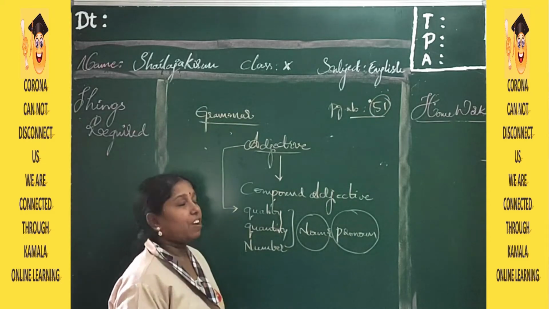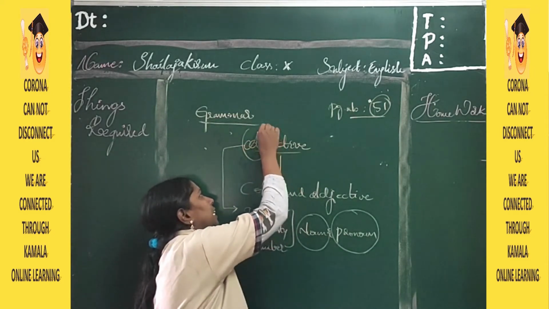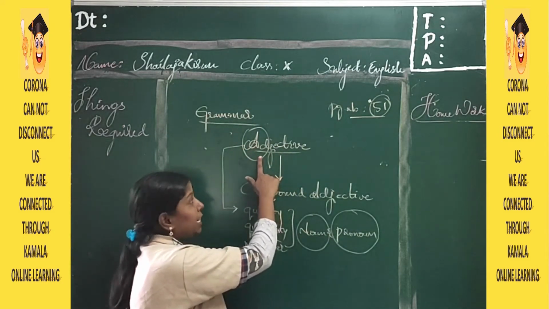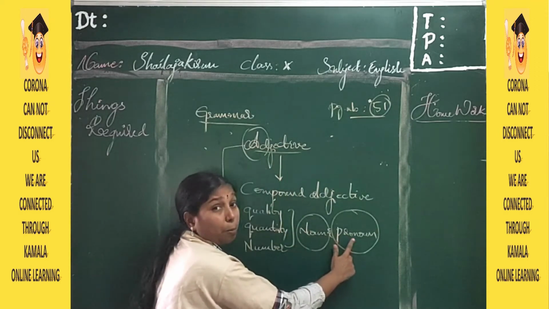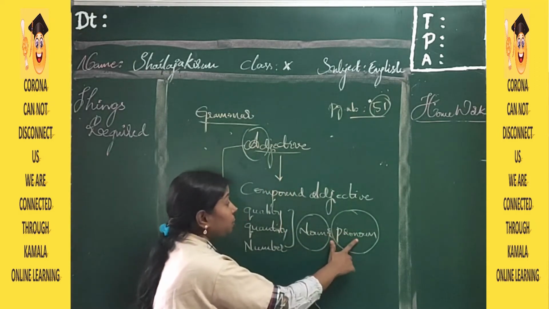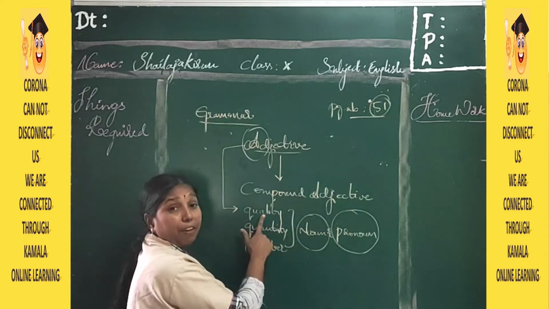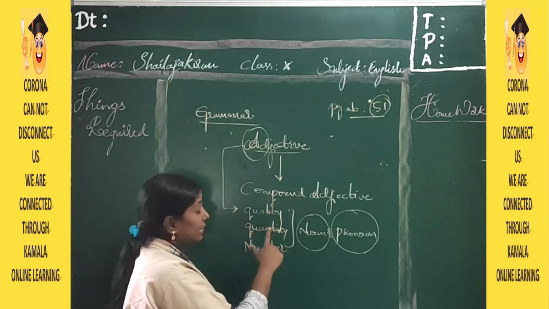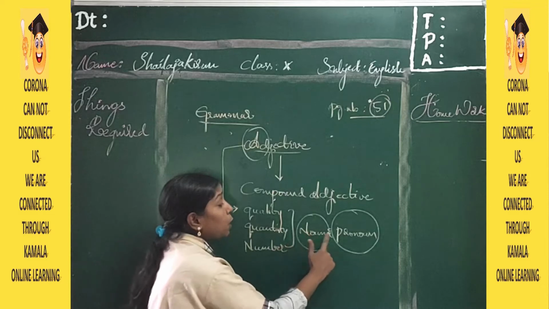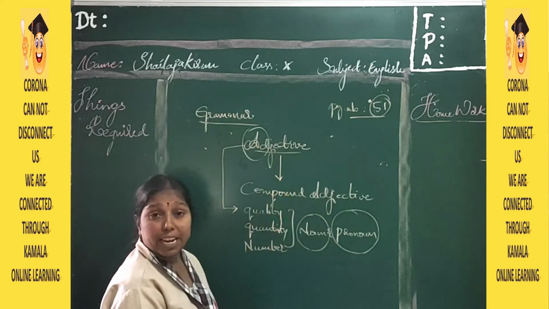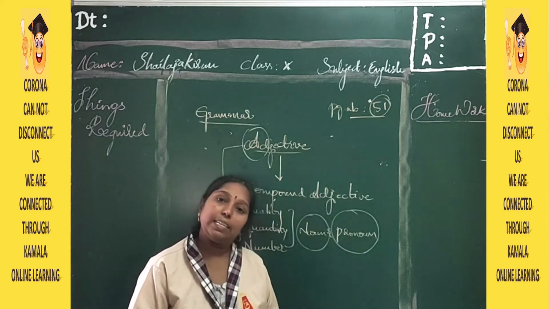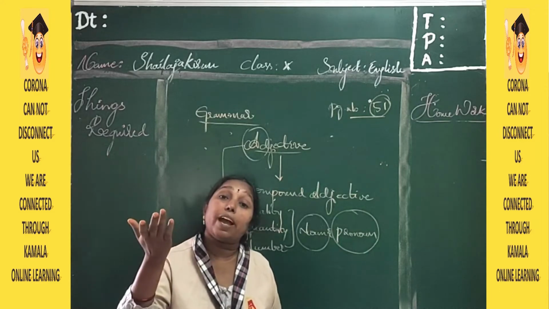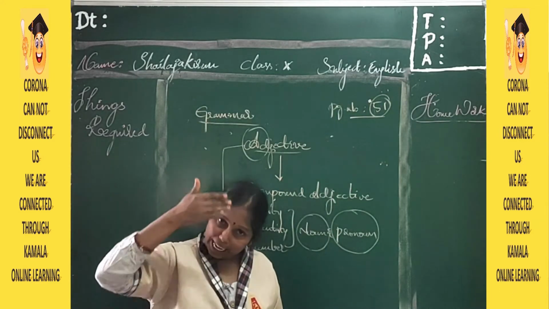Adjective. In this word only we have the definition, students. Adjective adds a meaning to what? Noun and pronoun. And in what way will it add a meaning? In a way of quality, in a way of quantity, in a way of number. It tells the quality, the quantity, the number of noun and pronoun. The adjective definition is: a word which qualifies and describes noun and pronoun, in a way of quality, quantity and number.